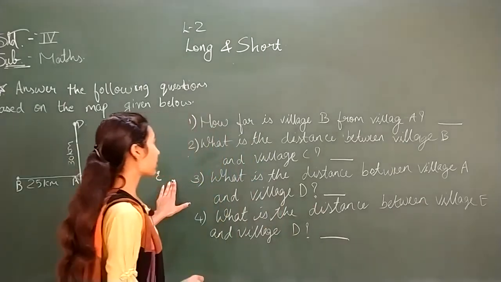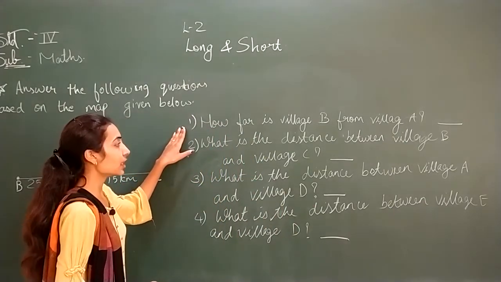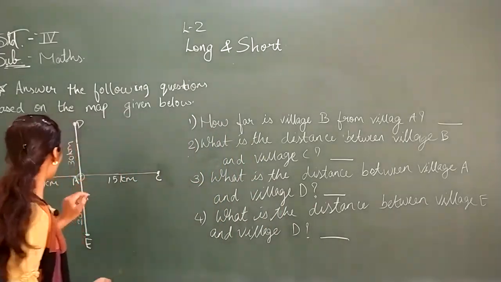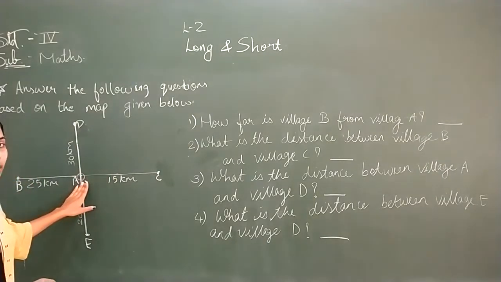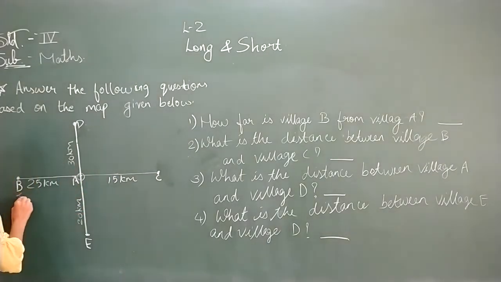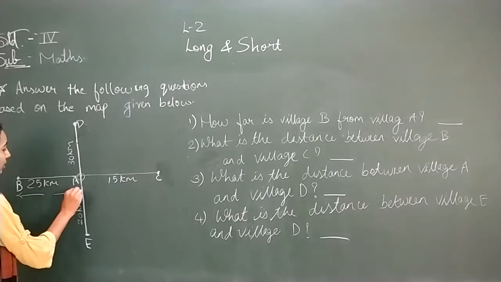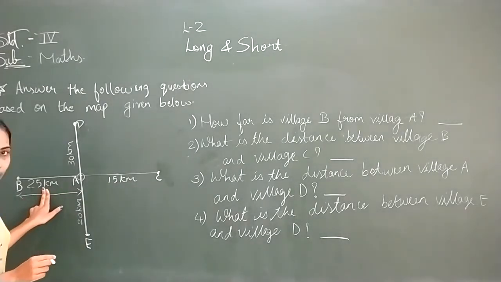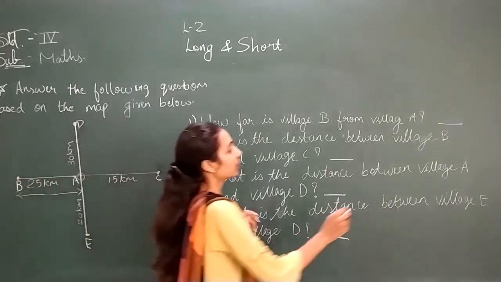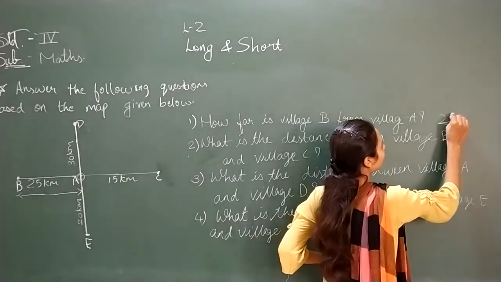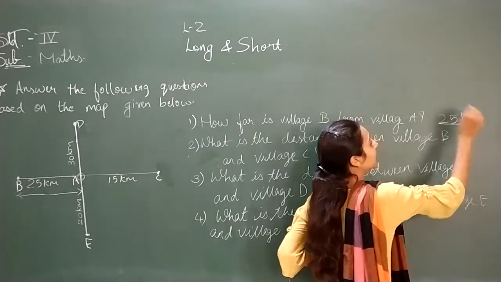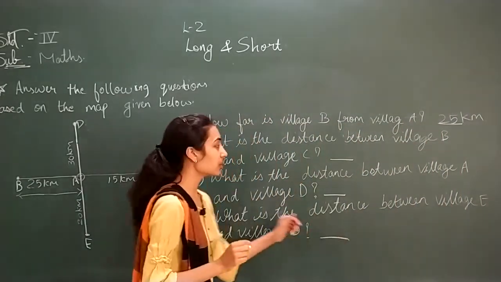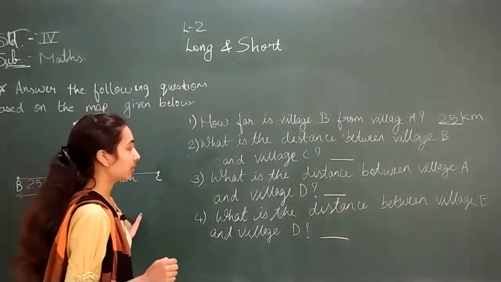Let us see our first question. How far is village B from village A? Here is village B and here is village A. How far is it? The distance between village B and village A is given to us as 25 kilometers. So our answer is 25 kilometers. You have to answer the question according to the map given.